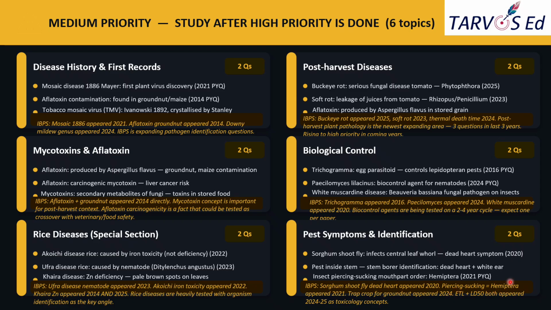Okay. So from the entomology part, you should focus more on the application related questions. At least for the major crops, you should know the symptoms and management, what is ETL, what is EIL, and what is the trap crop and all. You must know at least for the major crops. Okay, so that's all about the medium priority questions. Here 6 topics were discussed in detail.